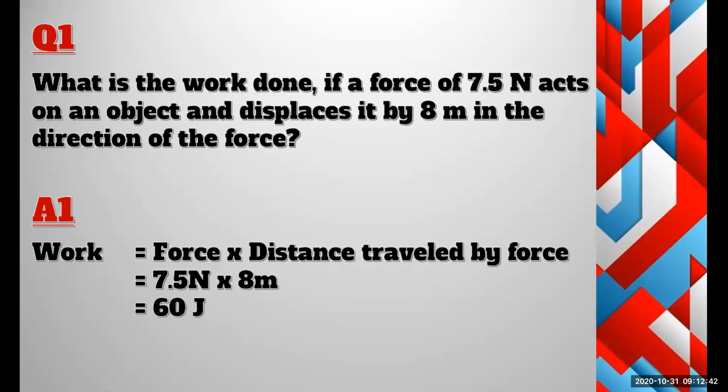After writing the formula, you can apply the values with the units. 7.5 Newton, distance traveled by the force is 8 meters, and the answer is 60 joule. The answer is correct, but you have to know the proper method to write it to get the complete marks for the question, right?